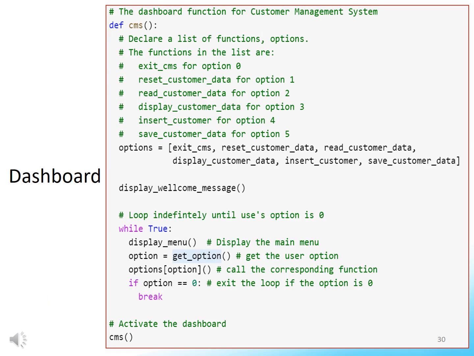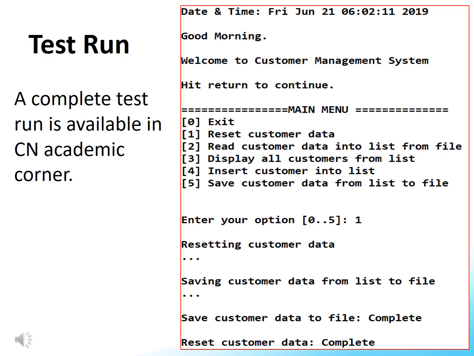This is the main function. The function defines a list of service functions corresponding to the input options, and calls the service function accordingly. The last line calls the main function, which kickstarts the whole application. This slide demonstrates the sample run of the application.